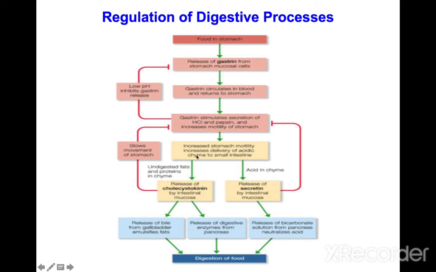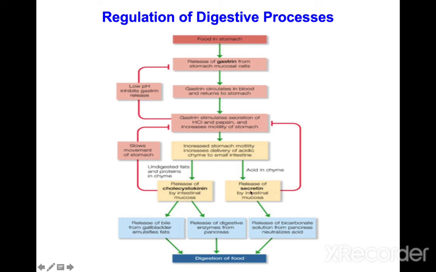There are two ways in this process. First, increased motility and increased delivery of acidic chyme to the small intestine. Then another release is cholecystokinin, a GI hormone released by the intestinal mucosa, which has two functions: release of bile from the gallbladder to emulsify fats, and release of digestive enzymes from the pancreas for digestion of food.